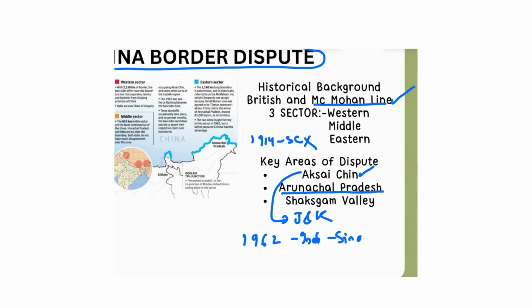Another place where there is a great dispute between the two nations is Arunachal Pradesh. Arunachal Pradesh is administered by India based on the McMahon Line, which China refuses to accept.